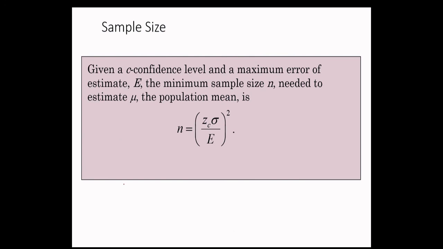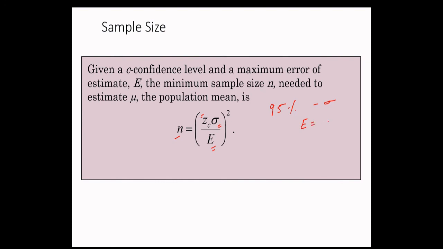If you want to compute the sample size, you are given the margin of error, the standard deviation and the critical value. Then you can compute the minimum sample size required. So the question would be like that: you want to be 95% confident, and the standard deviation and the standard error are given to you. For example,